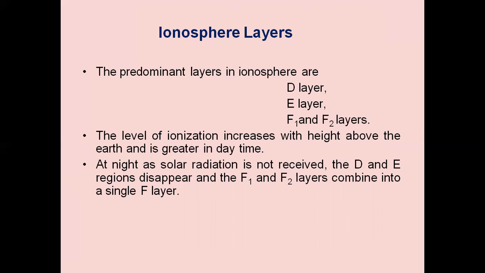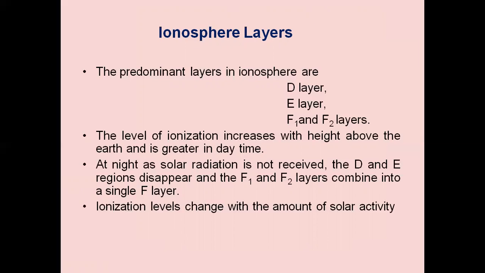As we have seen, the ionosphere consists of D layer, E layer, F1 layer, and F2 layer. During night time, there are no solar radiations. That is the reason the D layer and E layer disappear, and the F1 and F2 layers combine into a single layer called the F layer. Ionization levels change with the amount of solar activity. As the sun's radiation activity changes, the number of ions and electrons per cubic meter also changes.